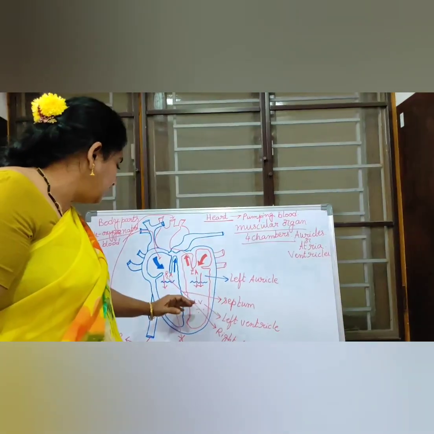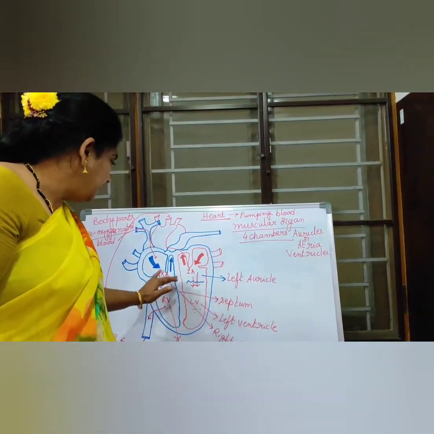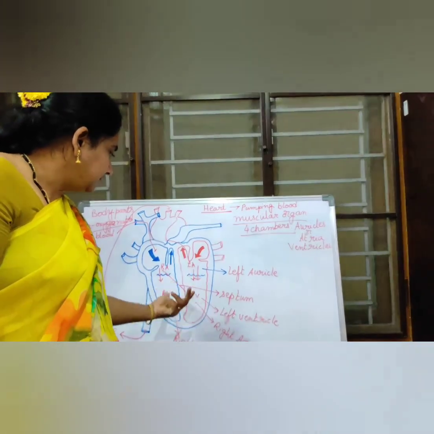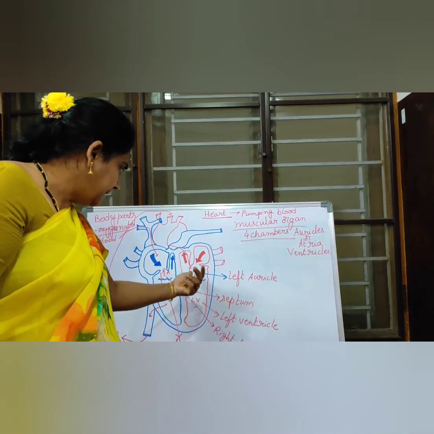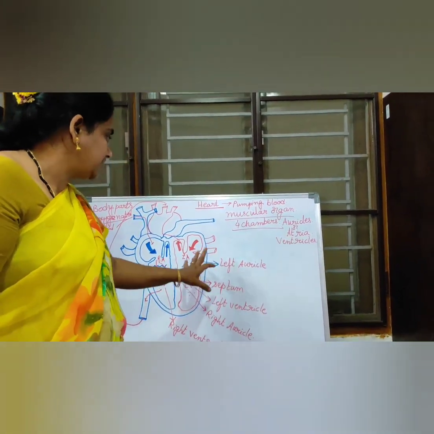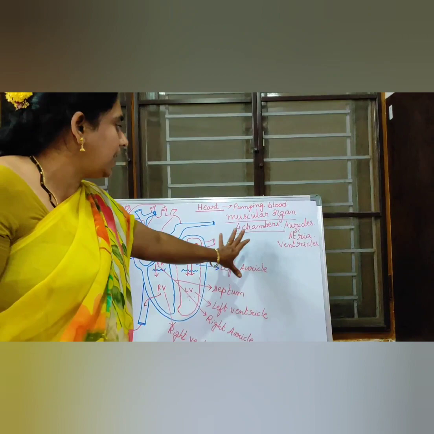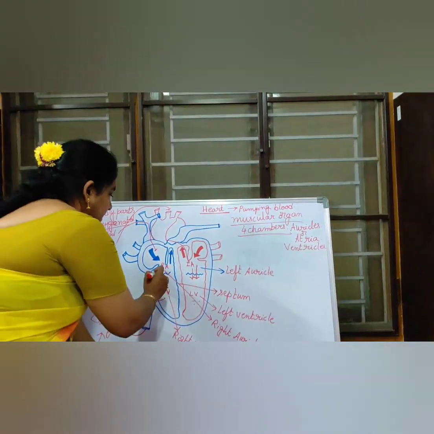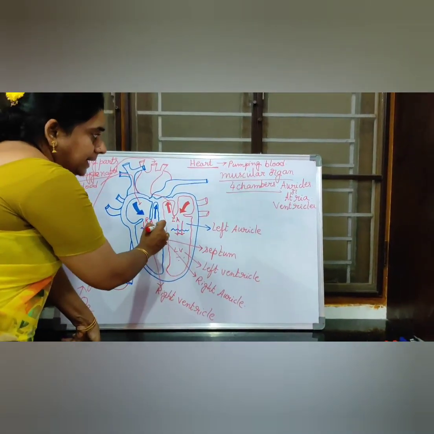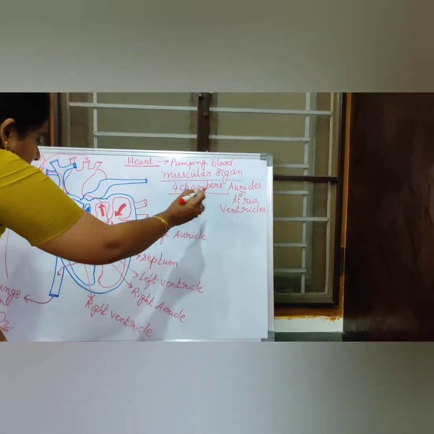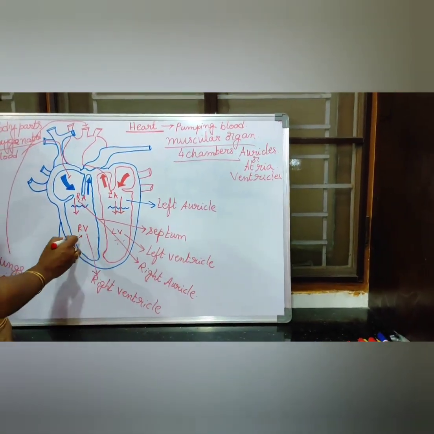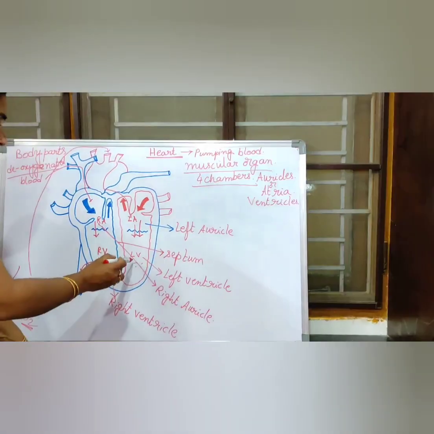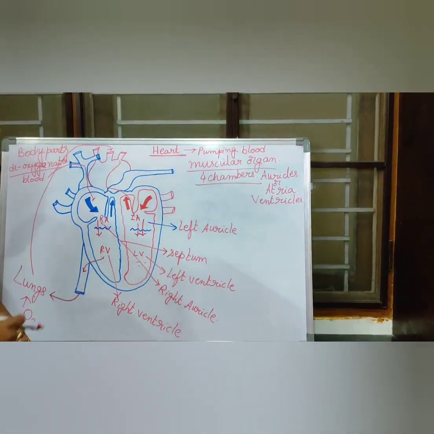Between this left part and right part, some valve-like structures again divide the heart horizontally into upper and lower parts, this side, this side, this side, this side. So 4 chambers. Total how many chambers are there in our heart? 4 chambers are there. The upper chambers are called auricles or atria, and the lower chambers are called ventricles, children. Left auricle, left ventricle, right auricle, right ventricle.